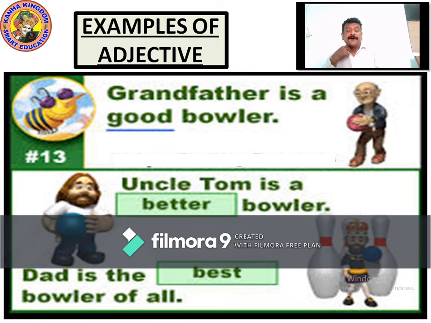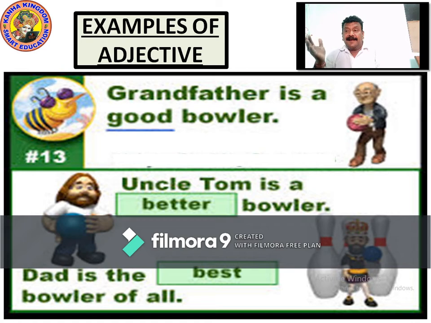When we talk about the bowler, here he is telling, grandfather is a good bowler. He is good, means he has a level, good. Uncle Tom is the better bowler. Better means a little up from good. He does very good bowling, so he has been called a better bowler.